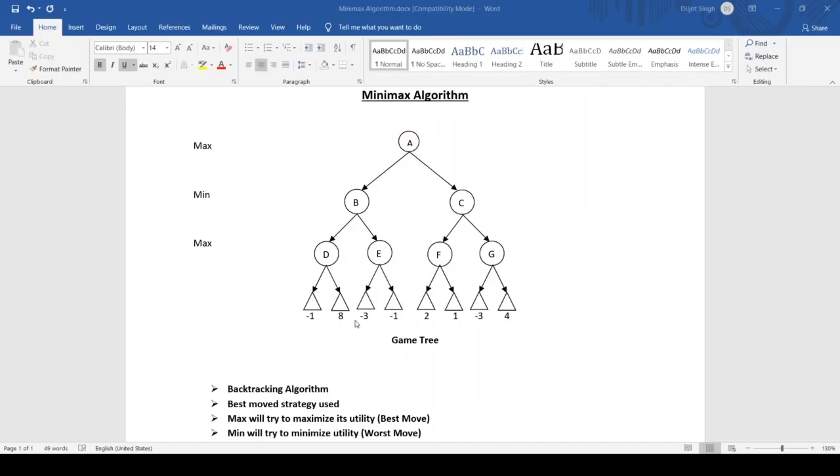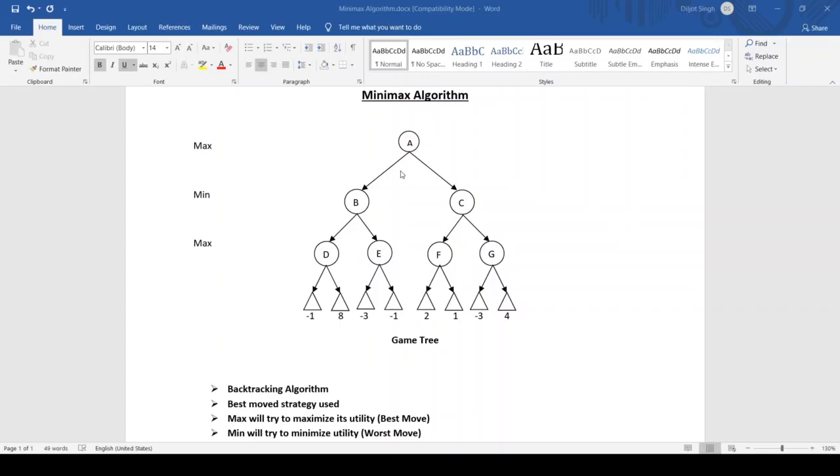On one side is a human being and on the other side is the machine, and the machine is trained in such a way that it beats humans. So if I'm playing as a human being, I will try to give the best move in order to win, and so will the computer in order to defeat me. So we use the best move strategy. I will be choosing the best moves to win, and similarly the computer will choose its best moves to defeat me or to win itself.